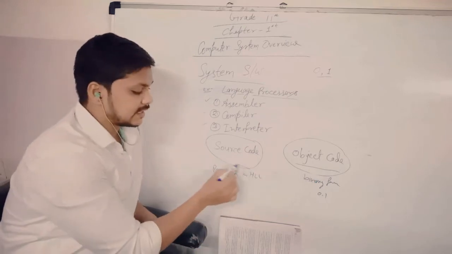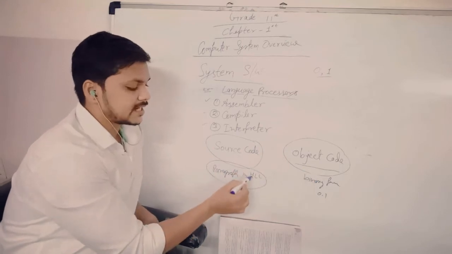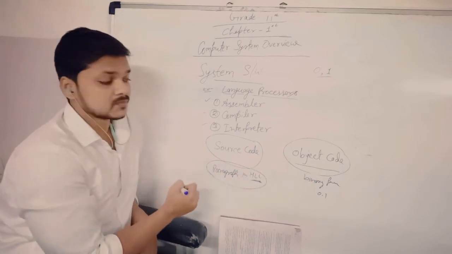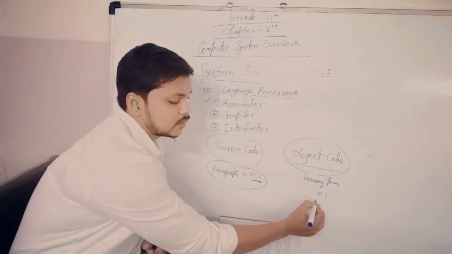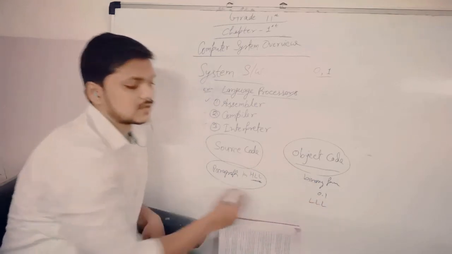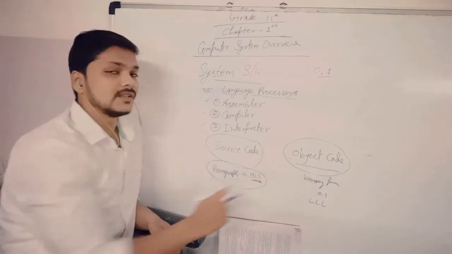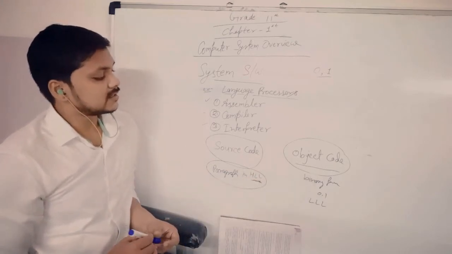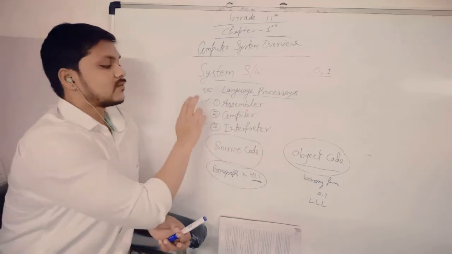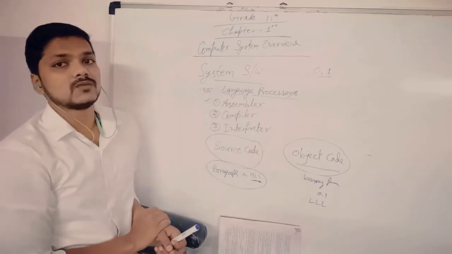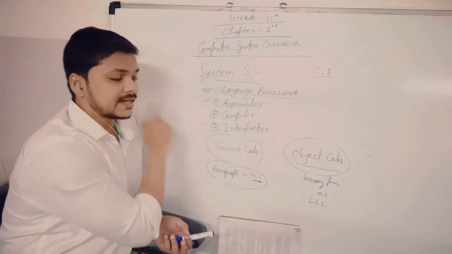The high level language means this could be any type of language, but the object code will always be in low level language, that is called LLL, low level language. So these are the two terms: source code and object code. So what is the work of assembler, and what is the work of compiler and interpreter?